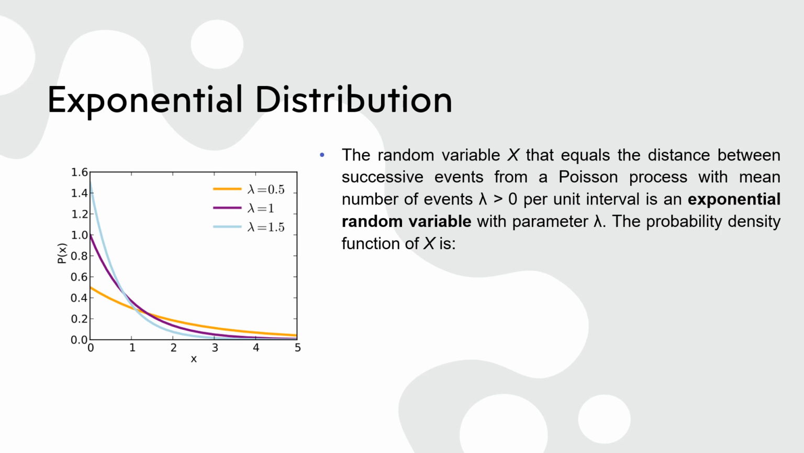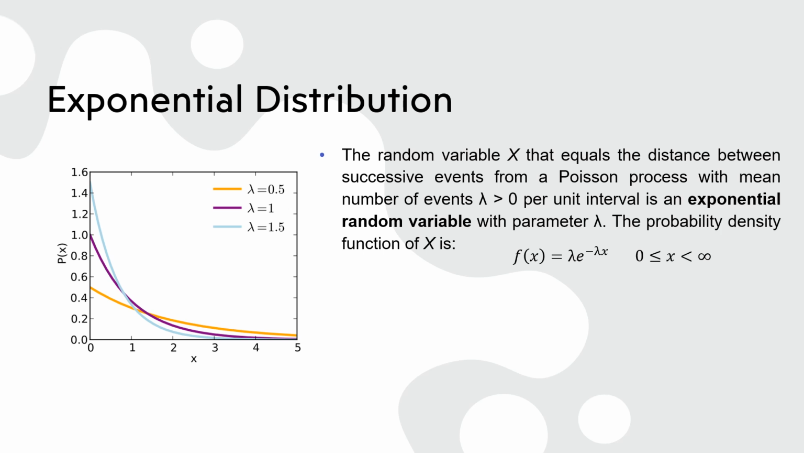The exponential random variable is derived from the Poisson process, and its probability density function is lambda multiplied by e to the power of negative lambda x. Lambda represents the average number of events per unit time or space. A higher lambda means events are more frequent, resulting in shorter expected intervals.